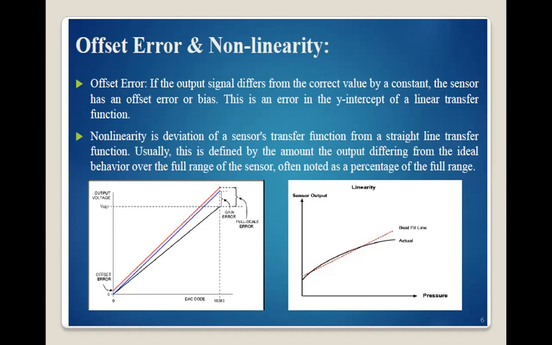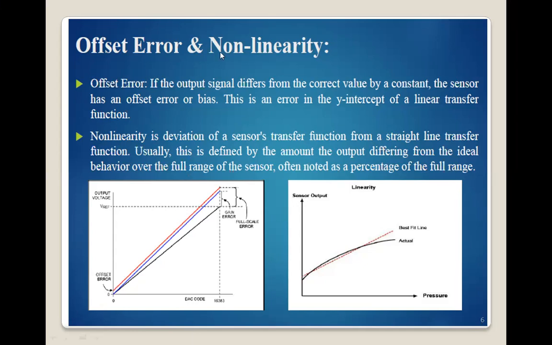So due to c, there is an error produced in the measurement, called offset error. Okay. If they follow the linear principle, a direct relationship between the input and output, then there is no offset error. But if they follow y is equal to mx plus c, where c is any constant, then due to this reason there is an error produced in the device.